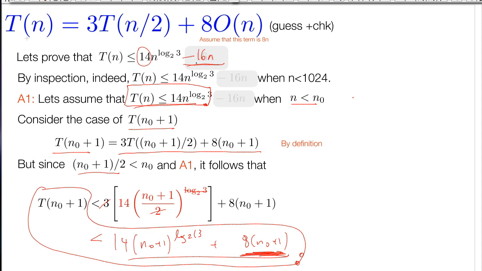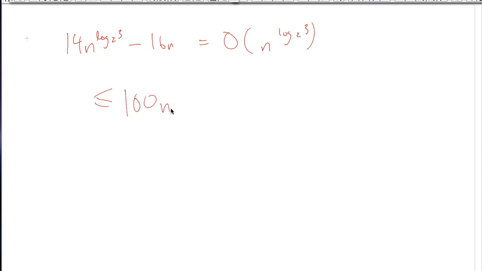Question. But to make this proof work, you had to pick these two constants, 14 and 16. 14 and 16 were in particular meant to fit the real data that I had collected before on this algorithm. So what you're arguing is that 14 n log base 2 of 3 minus 16n is in, and so therefore, it's true that this is upper bounded by this.